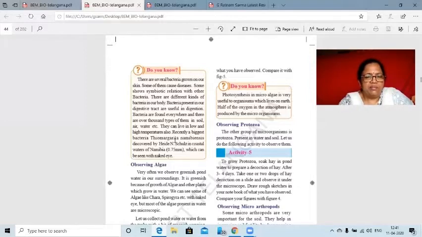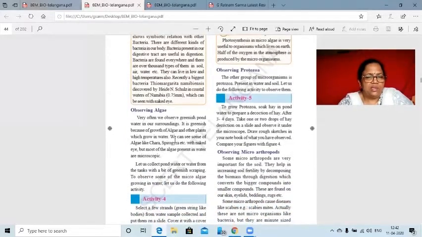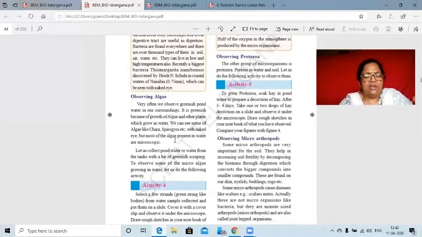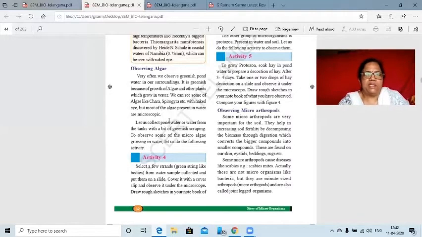At the same time, coming to observing algae, the greenish material, we will see various classes of algae are present. If you go to the higher classes, you will go through them in detail. These algae come under the plant category, and they come in various colors also. To identify the algae, you have to collect some water from the pond, and these greenish scrapings, especially microalgae, grow in water, which is very helpful for the aquatic animals.